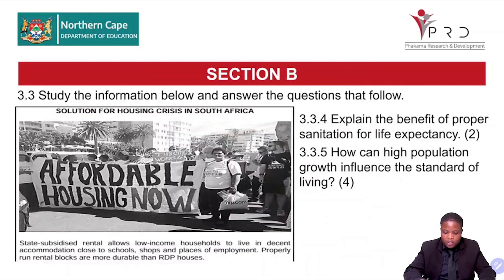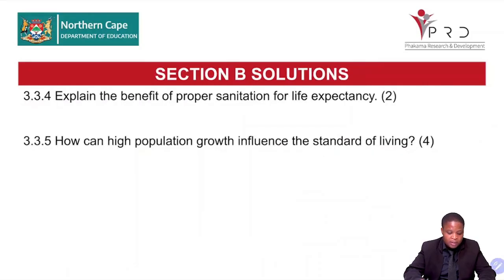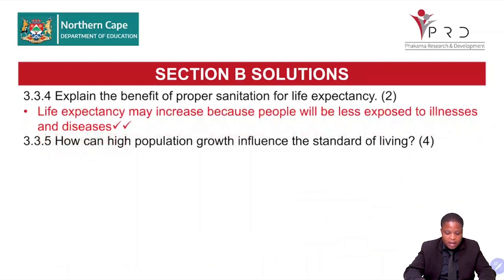Right, grade 12, let's look at our possible answers. 3.3.4, explain the benefit of proper sanitation for life expectancy. Life expectancy may increase because people will be less exposed to illness and diseases.